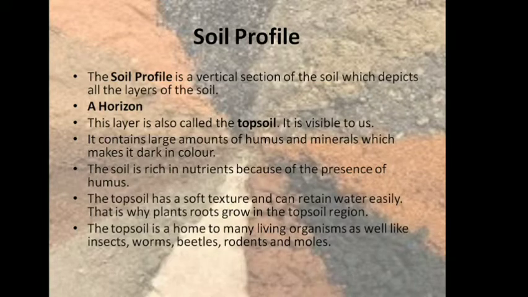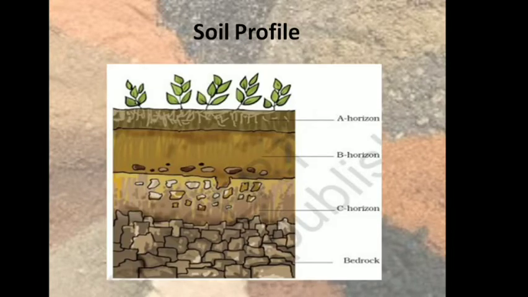So the first layer of the soil is the A horizon. As you can see here, it is dark in color because of the presence of humus. This is also the layer in which the plants grow because it is fertile because of the presence of humus, and this is also the layer in which different organisms are found. So this is the topsoil or A horizon.